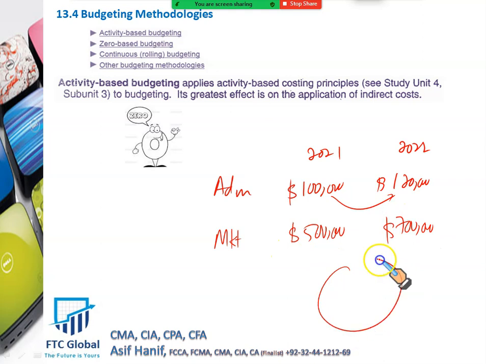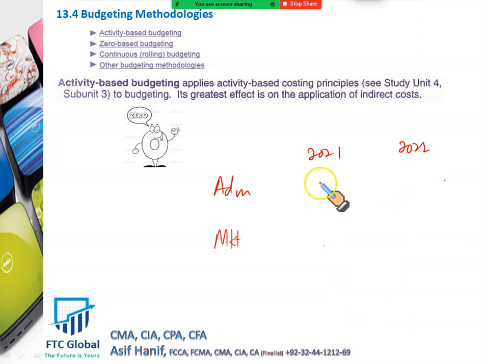This is bad. Why? Because there is no question. In zero-based budgeting, let me tell you the difference. There is no budget in 2021. Admin manager will have to justify every expense before the resources are allocated to him. Marketing manager must justify every single expense before the budget is approved. Next year, in 2022, we don't consider what was the budget last year. We start from zero.